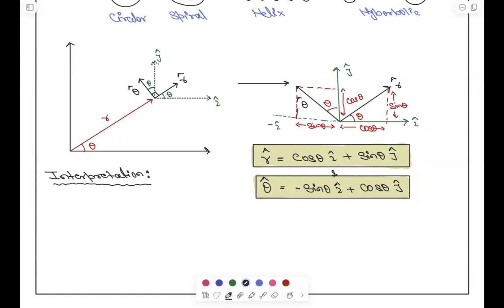Yes or no? What is the interpretation? Sir, r cap dot theta cap will be 0. The dot product of both will be 0. Very good. So the first interpretation I write down: what is visible is that there is theta in both, that means both are theta dependent. Yes or no?